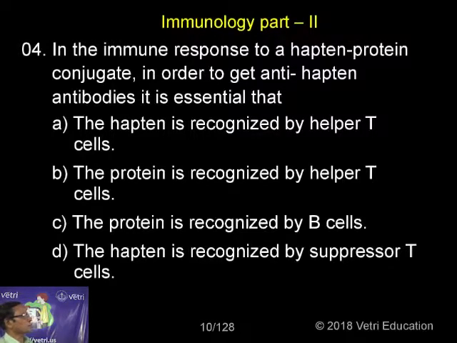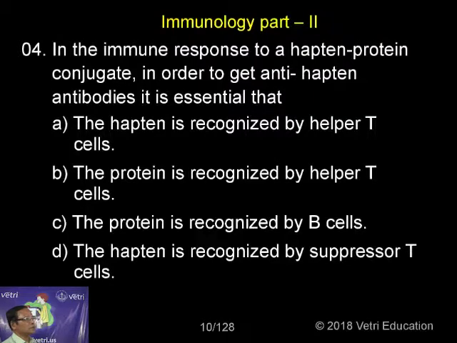The immune response to a hapten protein conjugate in order to get anti-hapten antibodies. The haptens are not immunogenic on their own. So the antigen is not only immunogenic. There are certain chemicals found on the antigen surface. They are not immunogenic on their own.